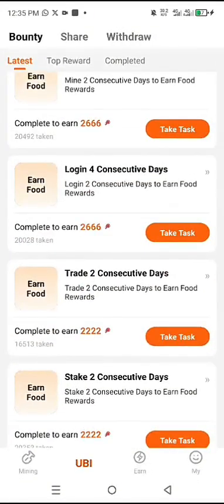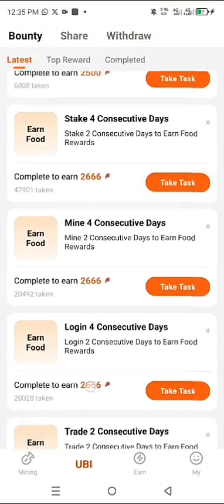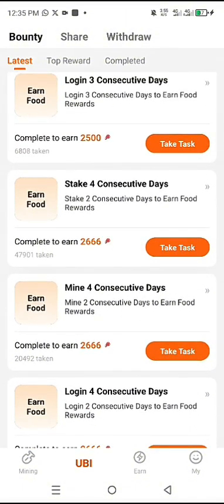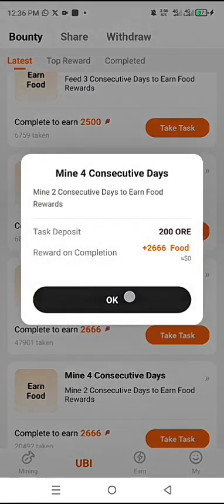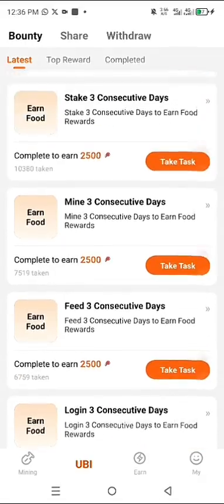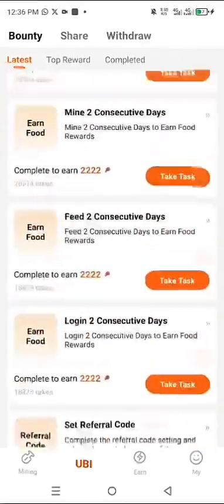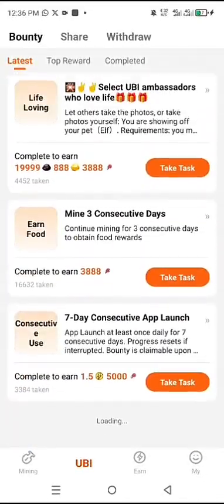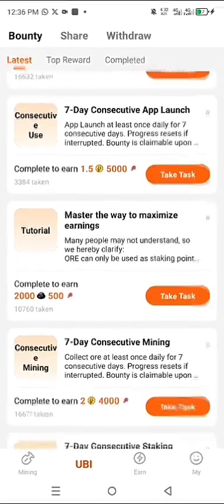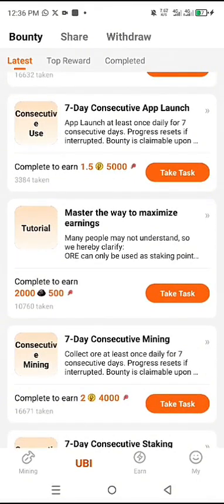Some of them will require you to log in 4 times, like 4 days. If you are new, you have to wait 4 days to claim this task. This one, you have to mine 4 days, like feed the bird 4 days for you to be able to claim this task. You have to stake 4 days to be able to claim this task, and just like that. So just ensure you are reading the task, know when you are open to claim. That's why you should be active on this project.